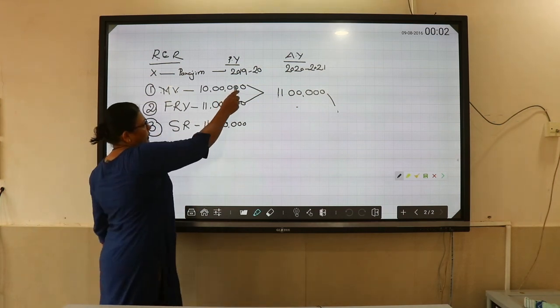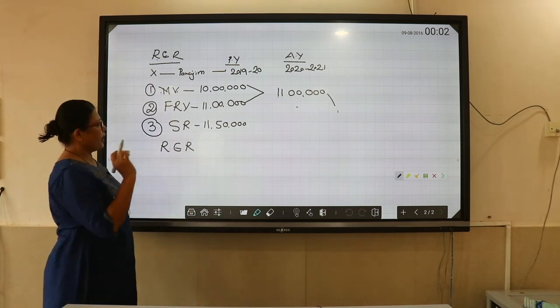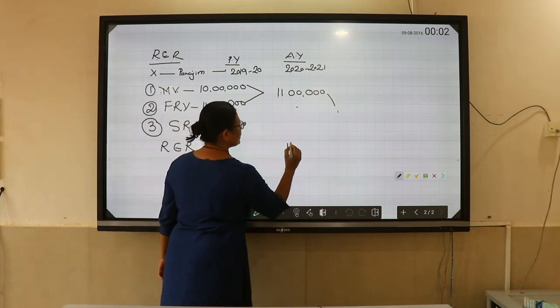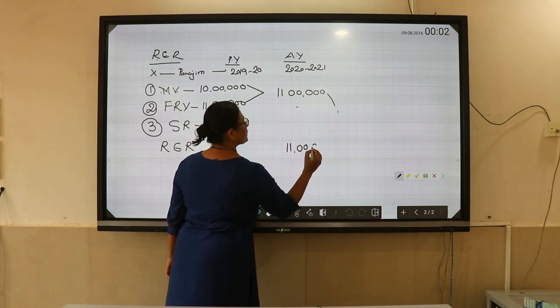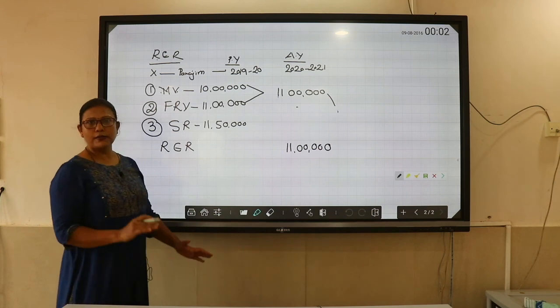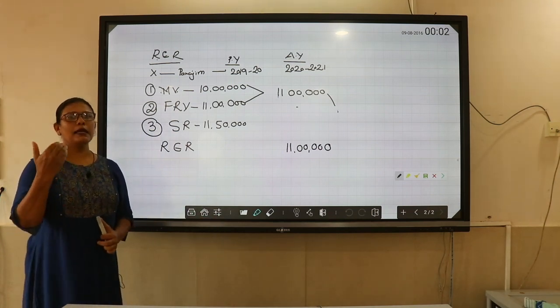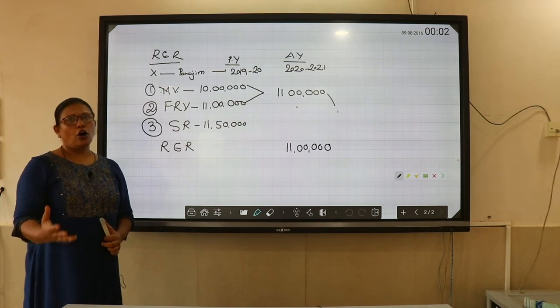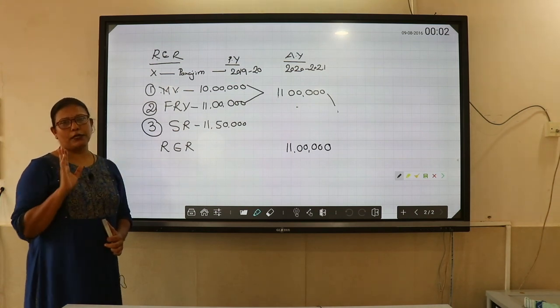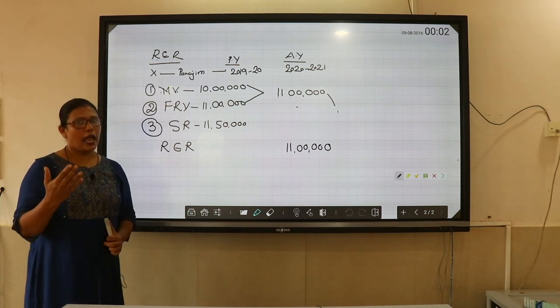I have to take the higher between municipal valuation and fair rent. So in this situation, the reasonably expected rent will become 11 lakh. So we have seen three situations of determining the reasonably expected rent of a let out house property. That is step number 1 in determining the gross annual value.